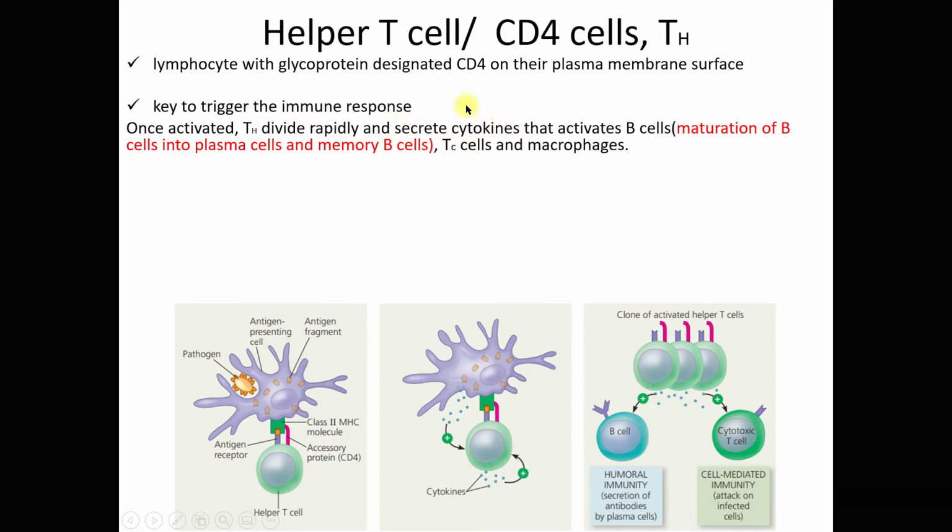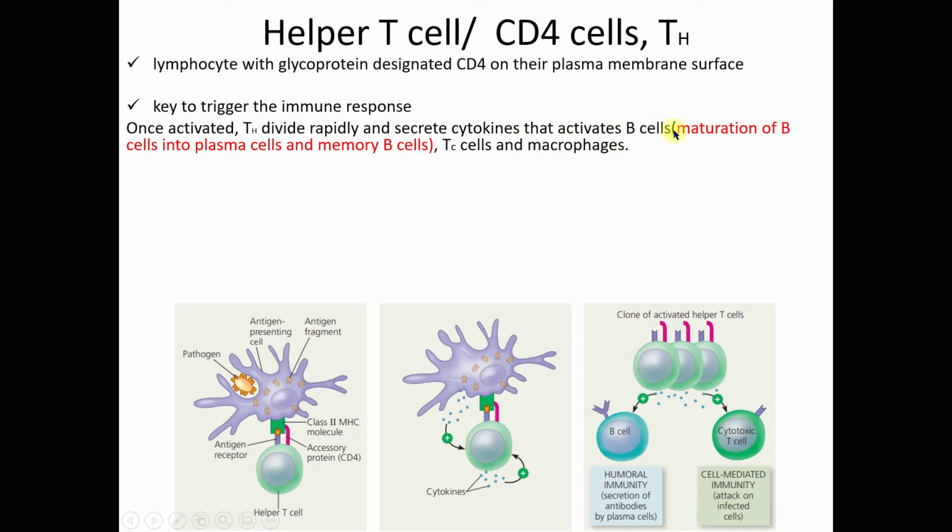Cytokines is a chemical compound, right? I will elaborate in the next video. Alright, divide rapidly and secrete cytokines that activates the B cells, TC cells, the cytotoxic T cells, and macrophages. Right? Once activated, this helper T cell will divide rapidly. So kita ada banyak helper T cell, and then those helper T cell will secrete cytokines, and the cytokines will activate B cells, cytotoxic T cells, and macrophages.